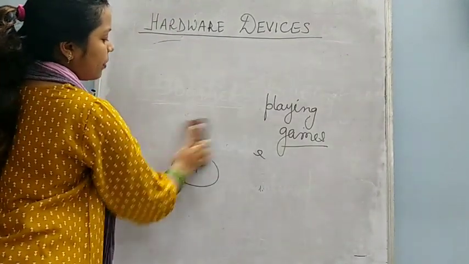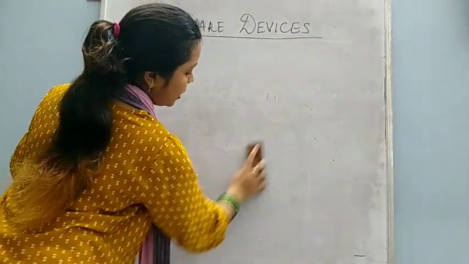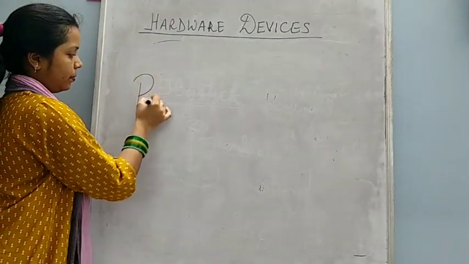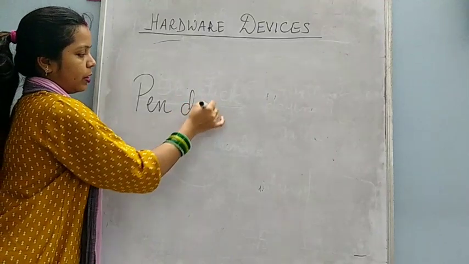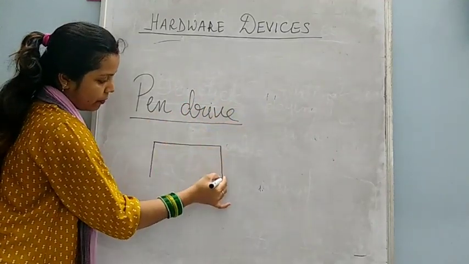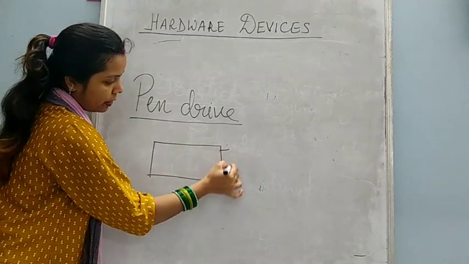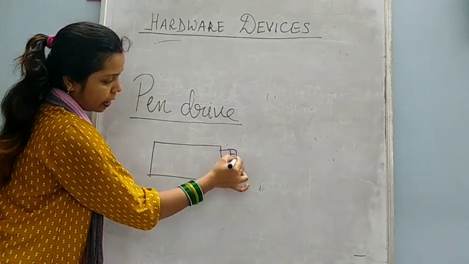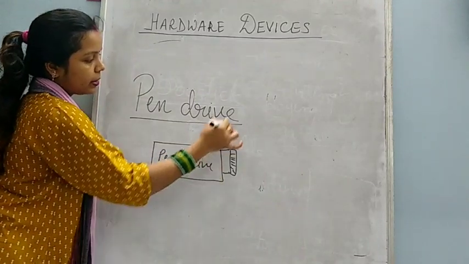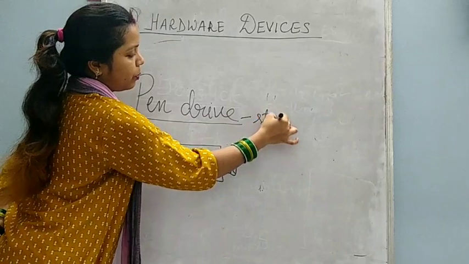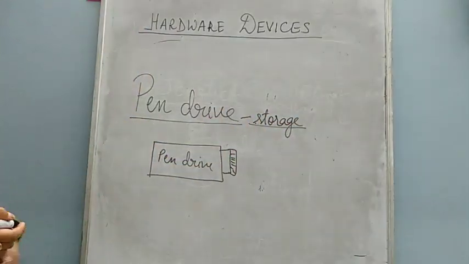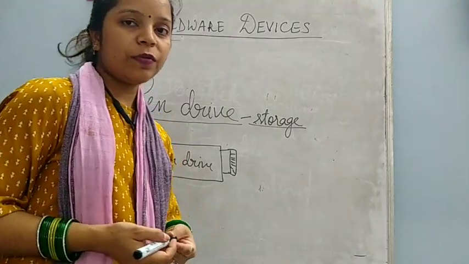And now the next hardware device which we are going to study, that is pen drive. Now what is pen drive? Pen drive is a small device and it is of this shape like this. This is a pen drive. This is the storage part of the computer. It is used for storing the data, and in the pen drive we can store any kind of data.